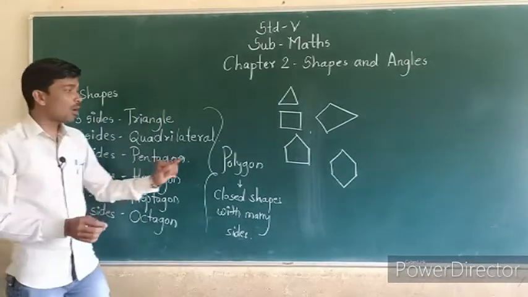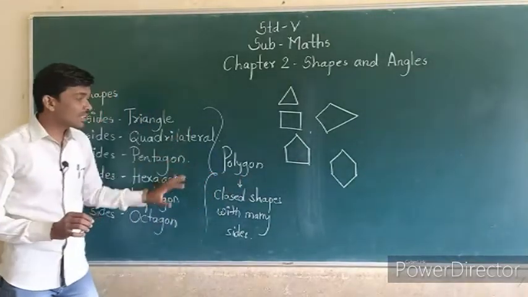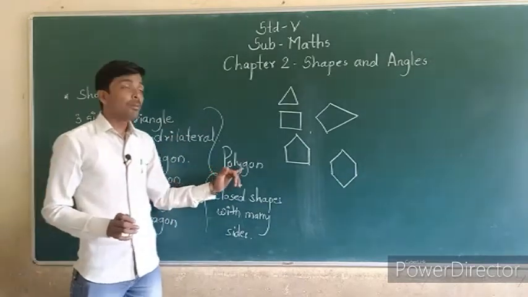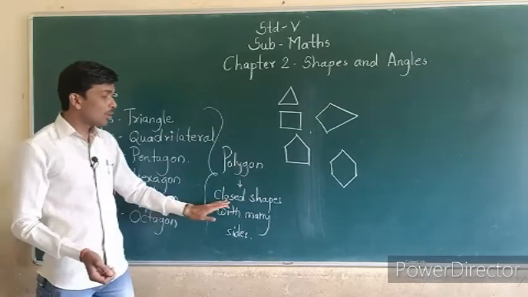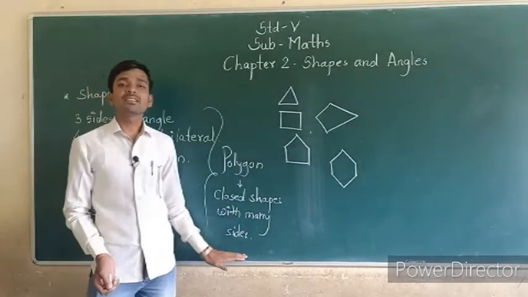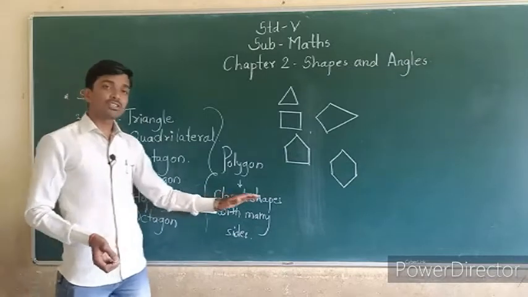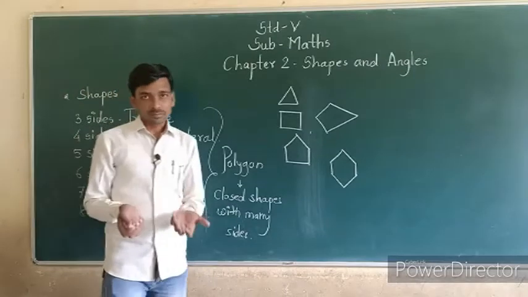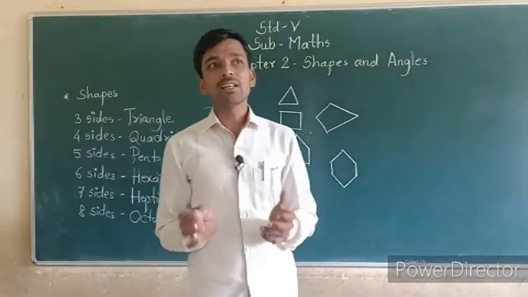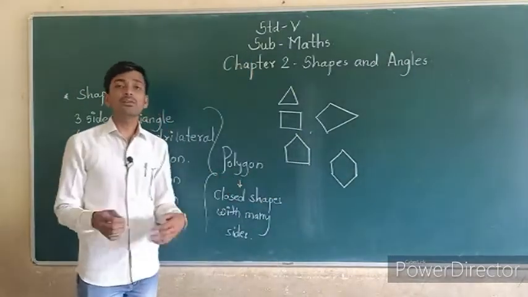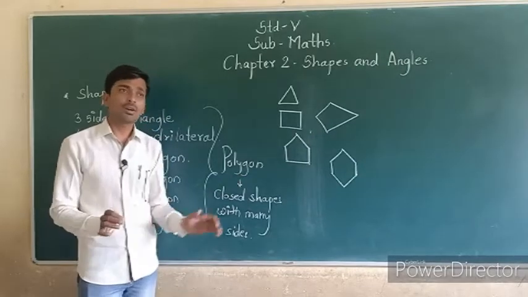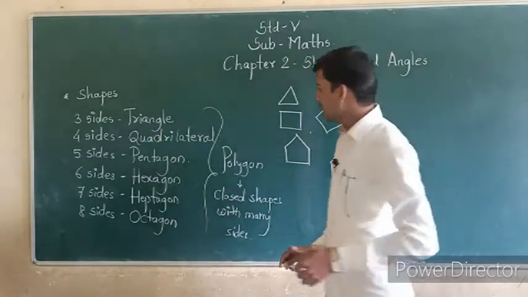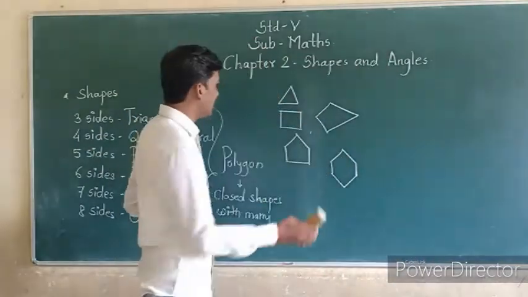And all these shapes are called polygons. All these shapes together we call polygon. Polygon means what? Closed shapes with many sides. Many sides means more than two. That is called polygon. All of you understood this? Shapes. Okay.